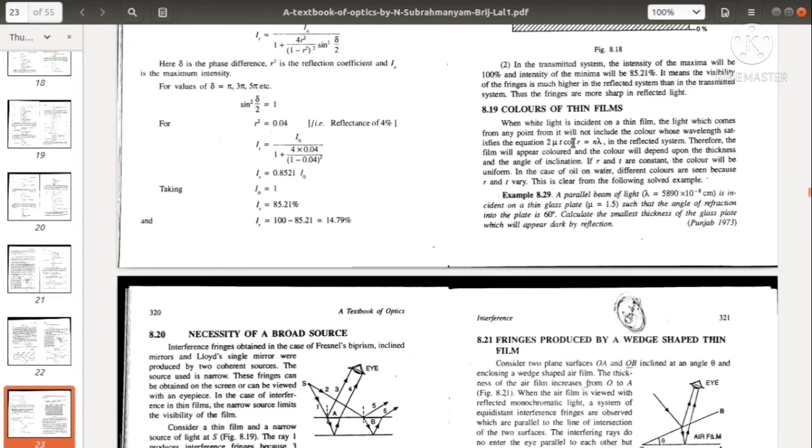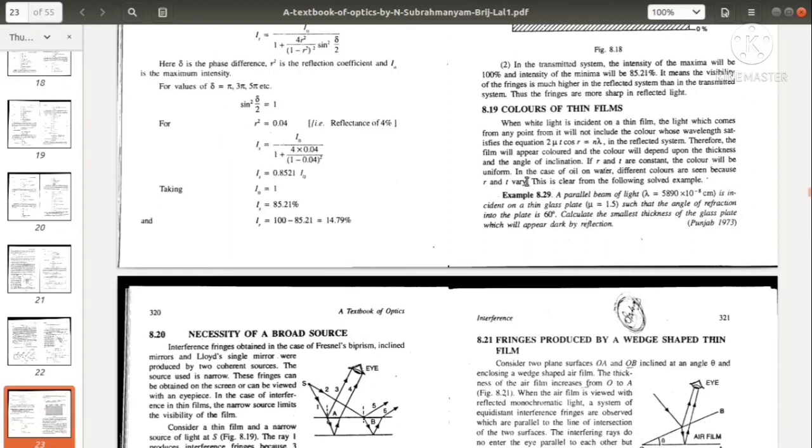From this equation it is clear that the color depends on the thickness of the film and the angle of incidence. If these values are constant, the film will have a uniform color. In the case of oil on water, different colors are seen because the thickness varies.